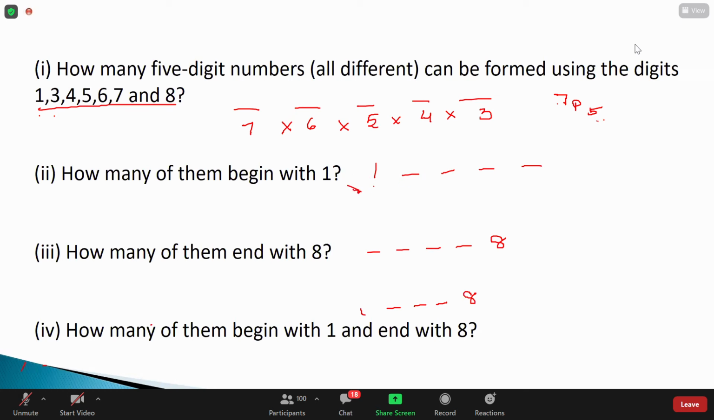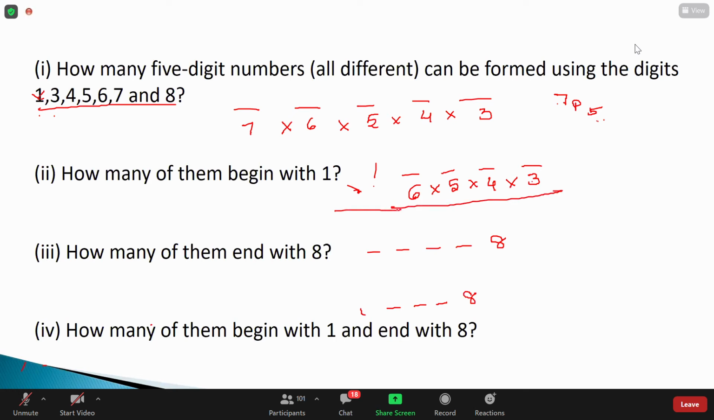So how many digits are there? 6, sir. Very good. One of the digits has been placed here, so we are left with 6 digits. Then the next thing I can write is 6 into 5 into 4 into 3, because we don't have any restrictions for this. Yes or no, guys? Yes, sir.